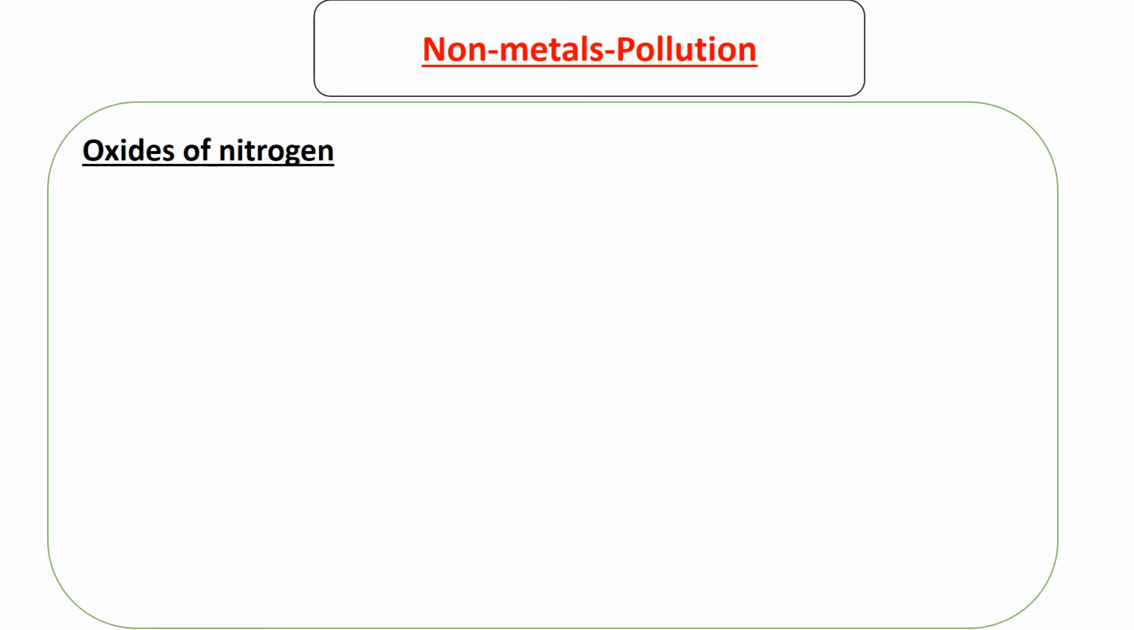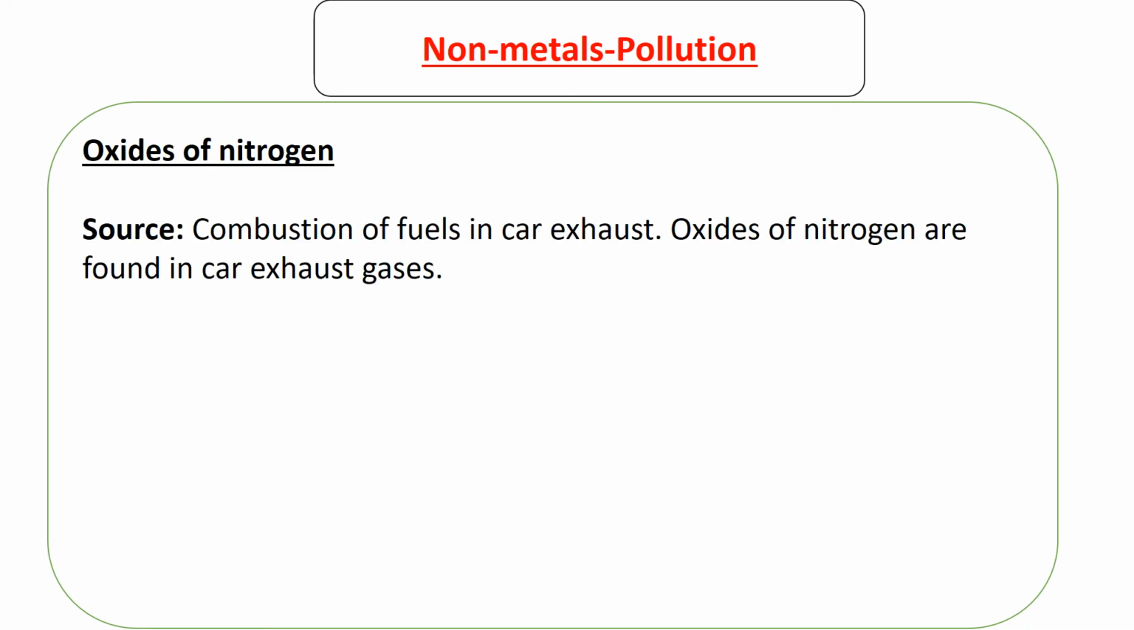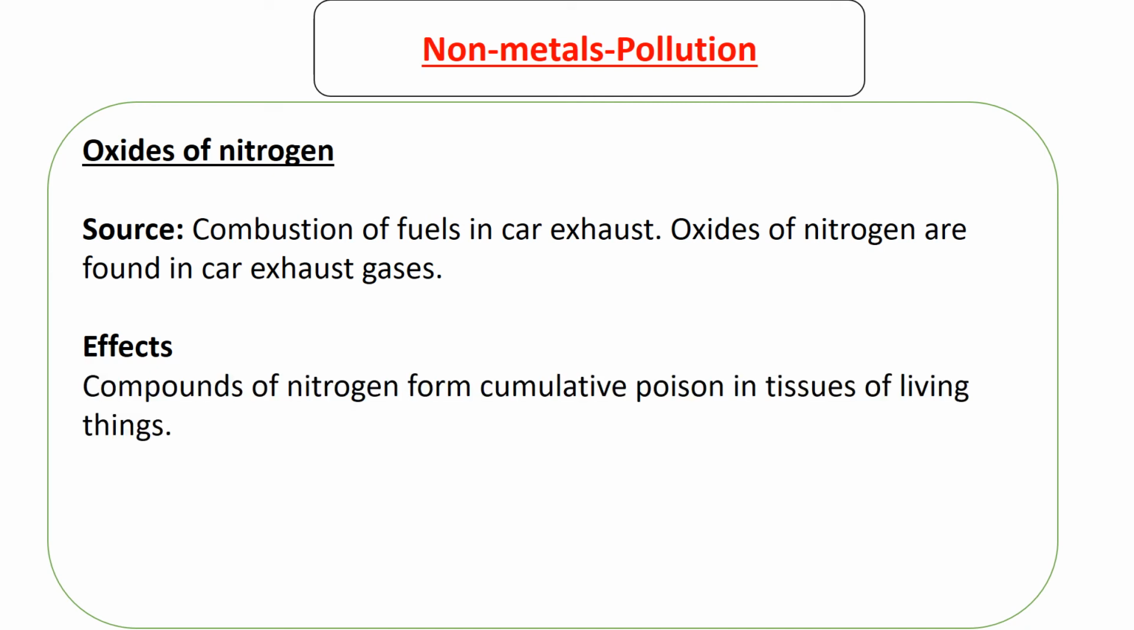Next, look at oxides of nitrogen. The sources of oxides of nitrogen are combustion of fuels in car exhaust. Oxides of nitrogen are found in car exhaust gases. What are the negative effects of oxides of nitrogen? The compounds of nitrogen form cumulative poison in tissues of living things. As you keep on breathing, they will be accumulating in the tissues, and since they are poisonous, they are going to be destroying the tissues.